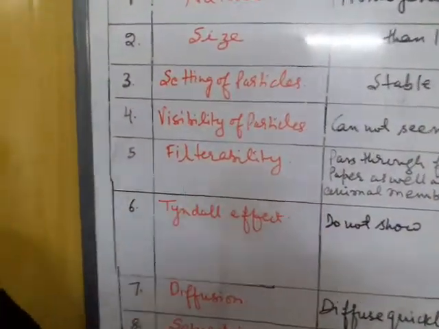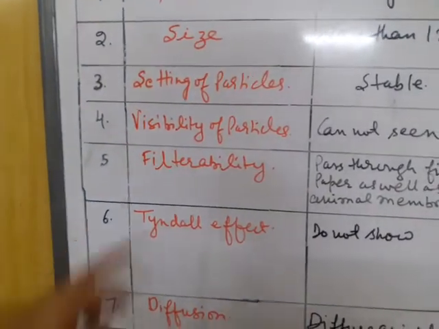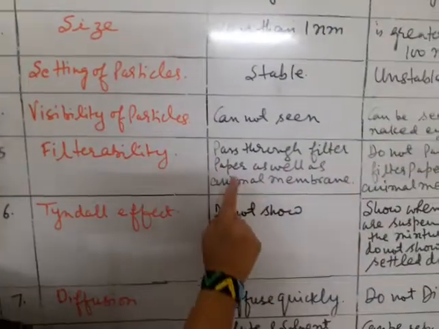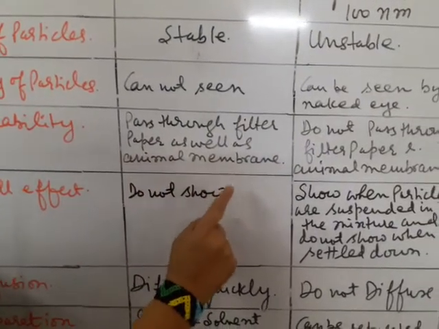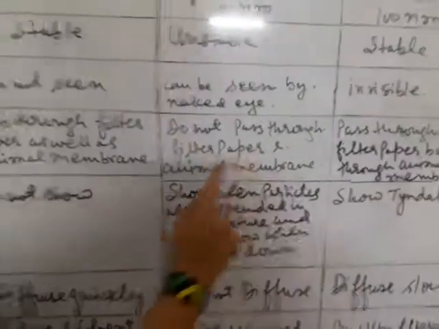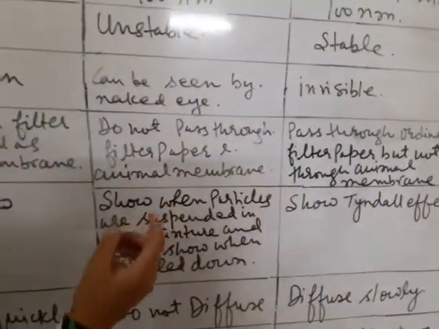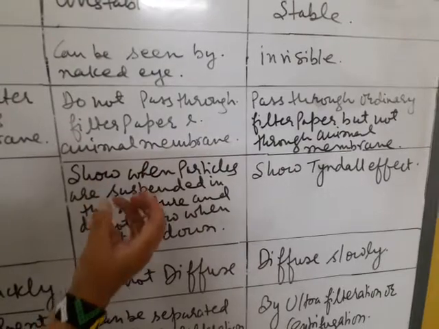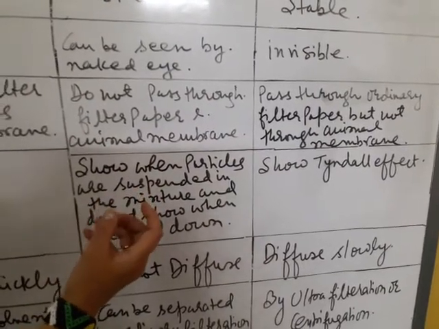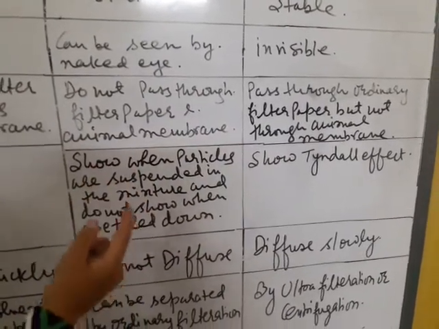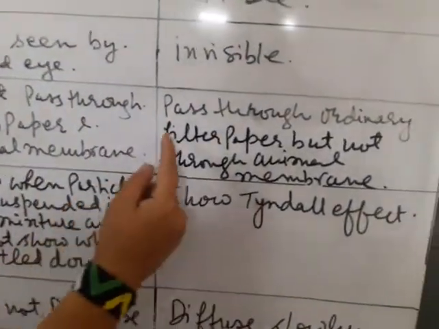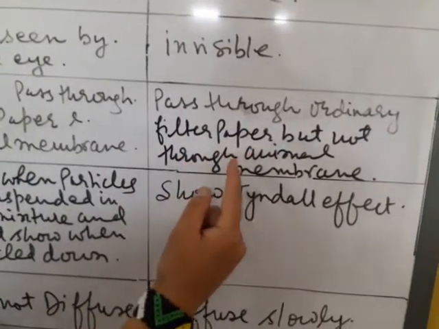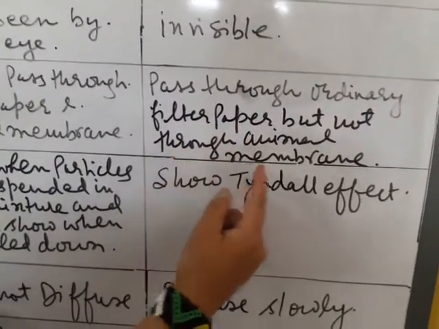Then on the basis of filterability, true solutions pass through filter paper as well as animal membrane. Suspensions do not pass through filter paper. You know that soil will remain on the filter paper and water will be filtered, and they cannot pass through animal membrane also. Colloidal solutions pass through ordinary filter paper but they do not pass through animal membrane.